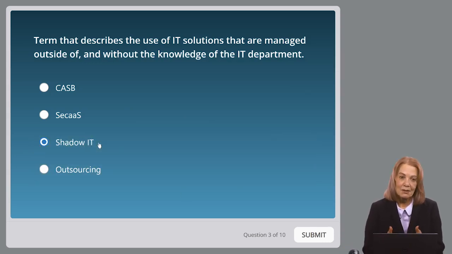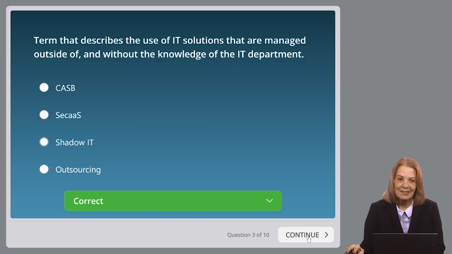Shadow IT is that term that we use when we're using an IT solution, maybe software as a service, something right from the cloud, right, that are managed outside of and without the knowledge of the IT department. So if you answered CASB, you were kind of close, right? CASB actually is what we use to mitigate the risks of Shadow IT. Remember, CASB is a device, an appliance or software that is between the user and the cloud and can proxy the access to the cloud and interject the security policies as needed. But the answer we were looking for here was Shadow IT. Let's double check, and that is correct.